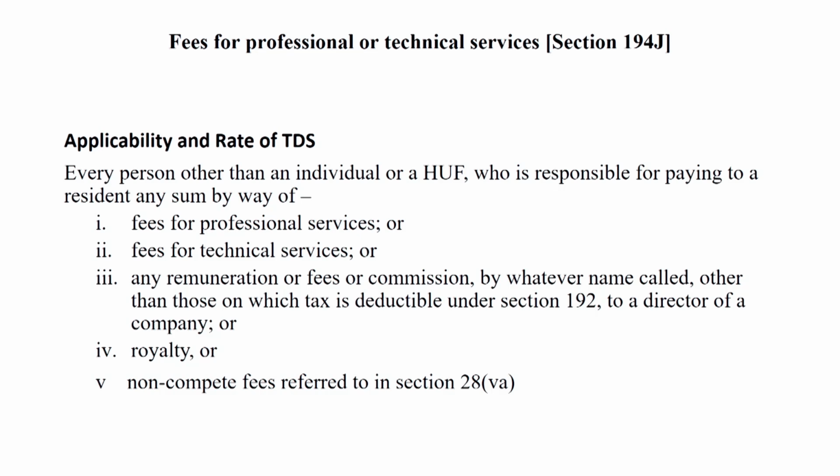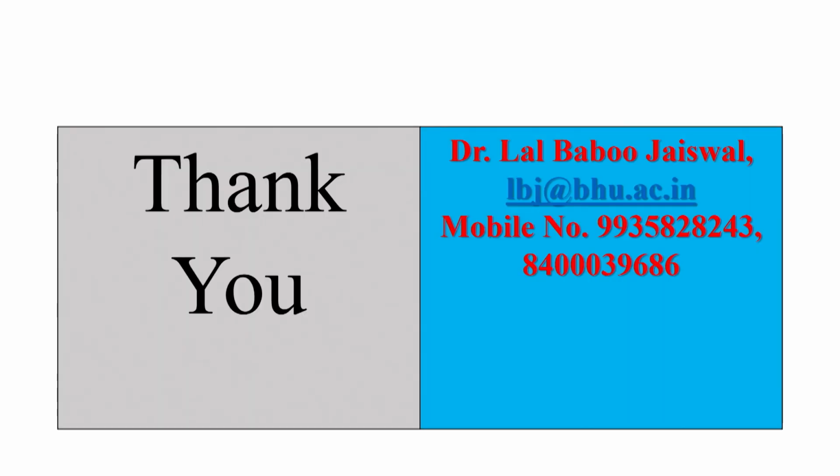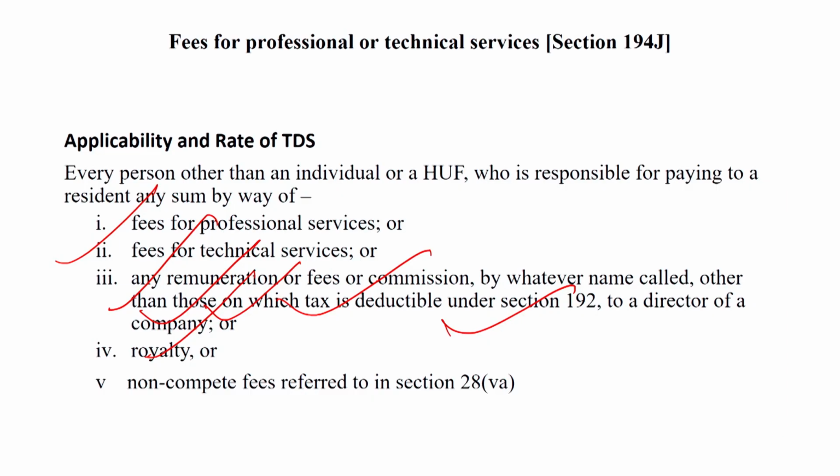In this case, every person other than an individual or HUF who is responsible for paying to a resident any sum by way of fee for professional services, fee for technical services, any remuneration or fee or commission by whatever name called, other than those on which TDS is deductible under section 192, to a director of a company, or royalty or non-compete fee referred to in section 28 VA, is liable. Under section 194J, the rate of TDS will be 10%.